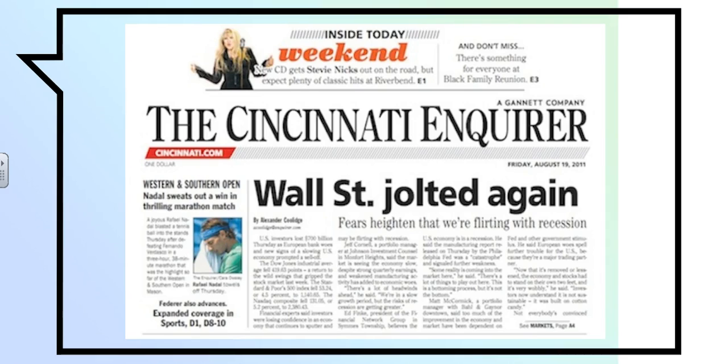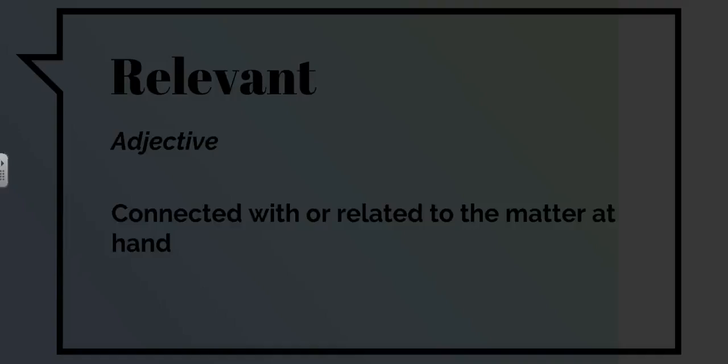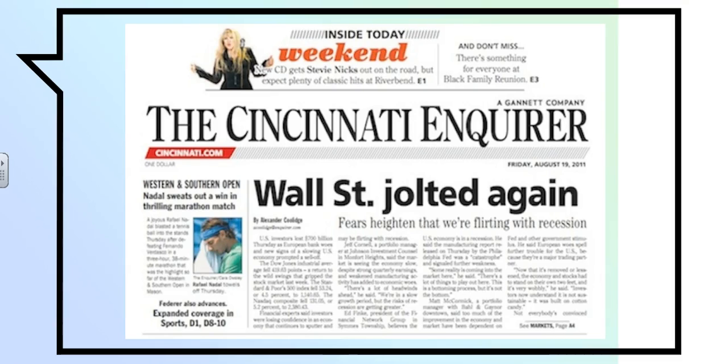You will see that there's a Stevie Nicks concert happening that weekend. You'll see that there's the Black Family Reunion happening that weekend. So things that are relevant to Cincinnati would be in the Cincinnati Enquirer, things connected with or related to that matter. You wouldn't see news of what's going on in Portland in the Cincinnati Enquirer because it's not relevant to the people in Cincinnati.